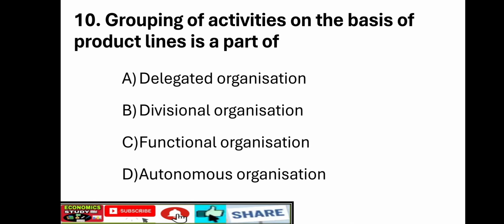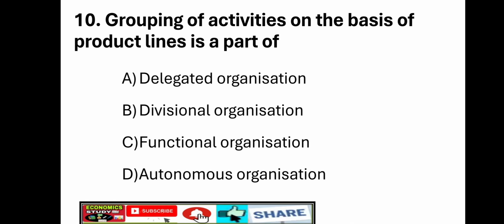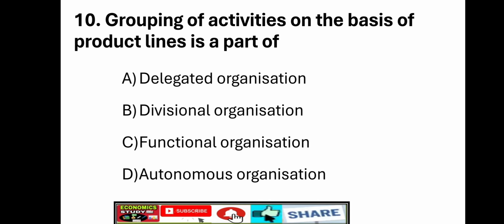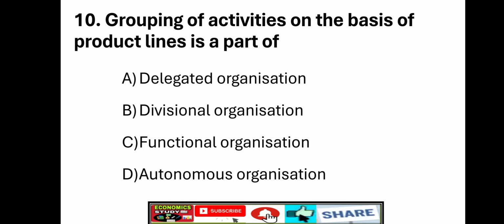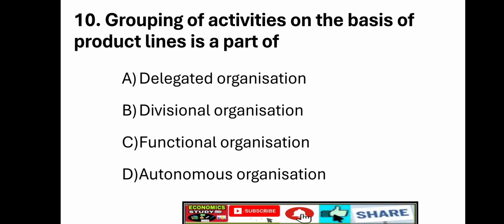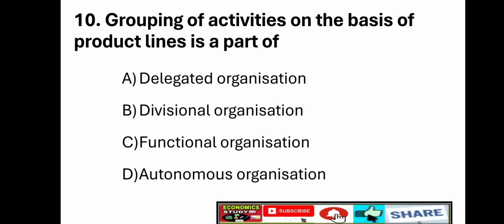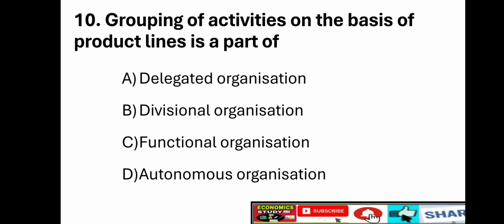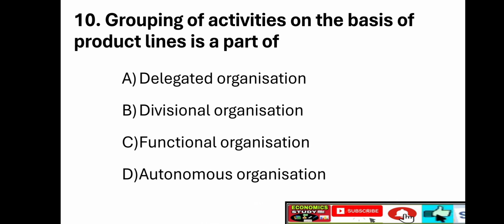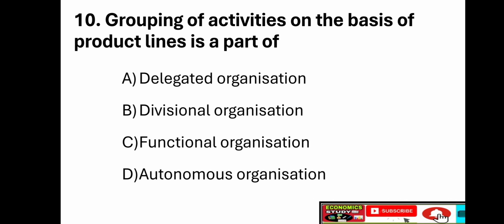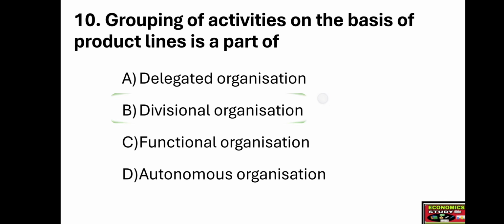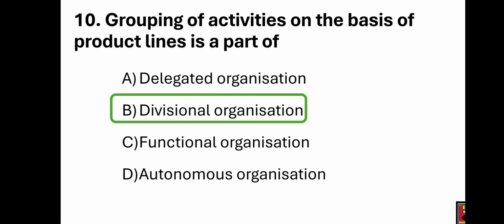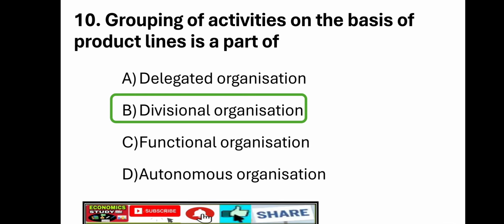Next question, 10th question. Grouping of activities on the basis of product lines is a part of option A, delegated organization. Option B, divisional organization. Option C, functional organization. Option D, autonomous organization. Right answer is option B, divisional organization.